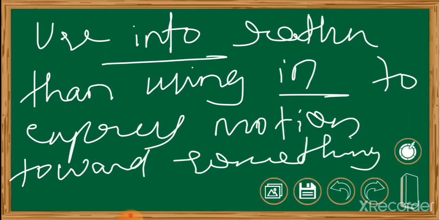It is better to use into than in when something is moving. Toward is better, or into is better than to. Clear? Let's go with an example.